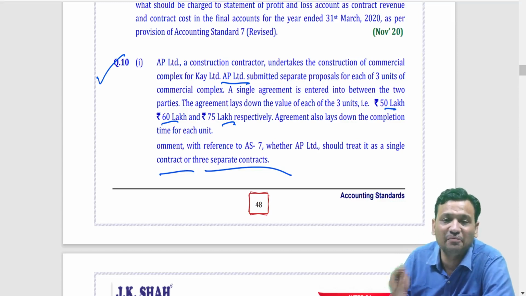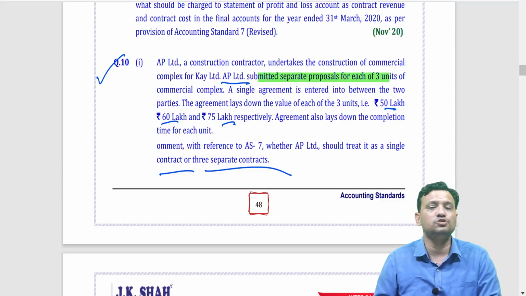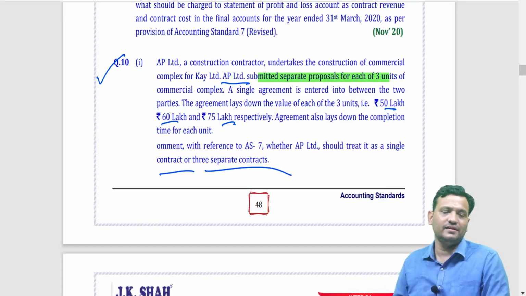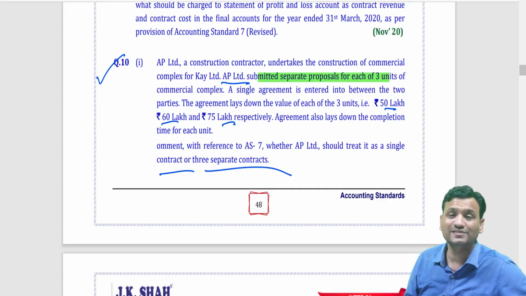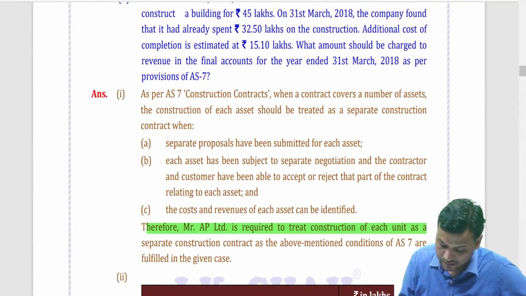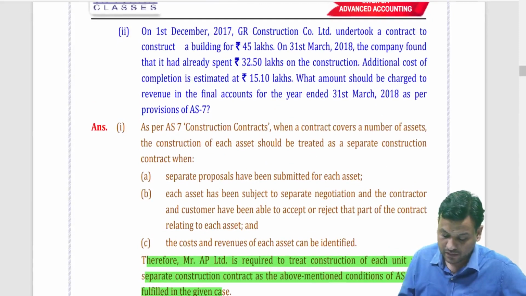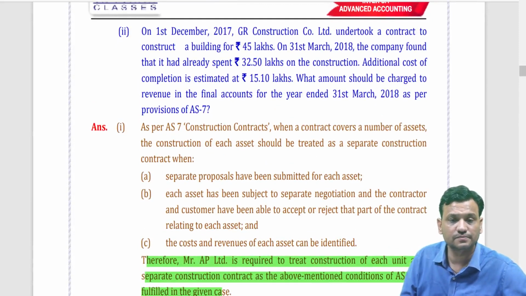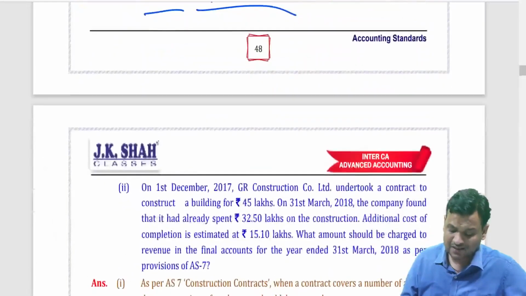I hope you remember segmentation. Why? Sir, separate proposal. Each item has been negotiated independently and the cost and revenue can be assigned to each of them. So can I say we need to go for segmentation, means we need to prepare 3 different contracts. Each unit as separate contract. Clear? This is the theory for segmentation. I am using the word segmentation. First part is over, the second part.